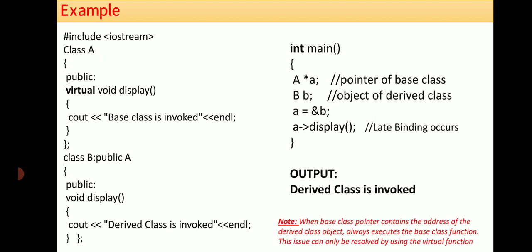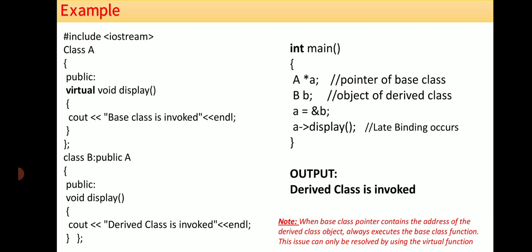So using this pointer we are accessing the method of a derived class. Like with a member access operator, we are calling the display method of the derived class. When you make the base class function virtual, then we can access the overridden method of the subclass. Otherwise, if the base class function is not virtual, we cannot access the display method of the derived class. Once again it will call the method present in the base class.